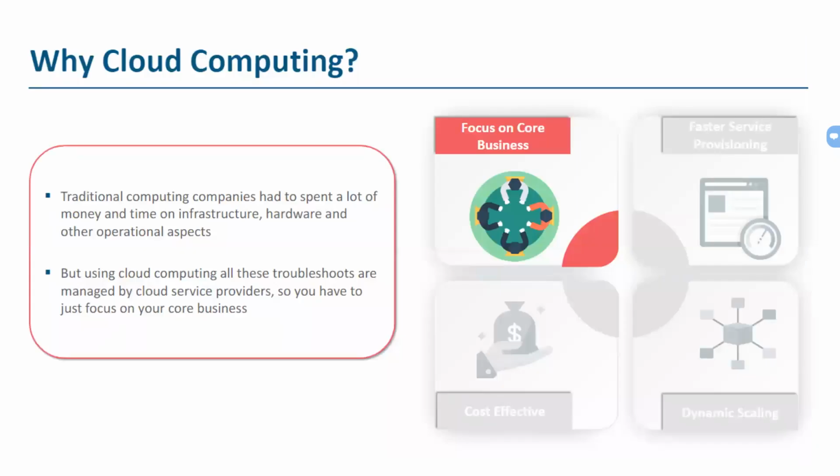We'll talk about why cloud computing, why a customer cannot just sit on their own infrastructure, and why they basically need cloud computing. We'll discuss this more in depth in our curriculum.